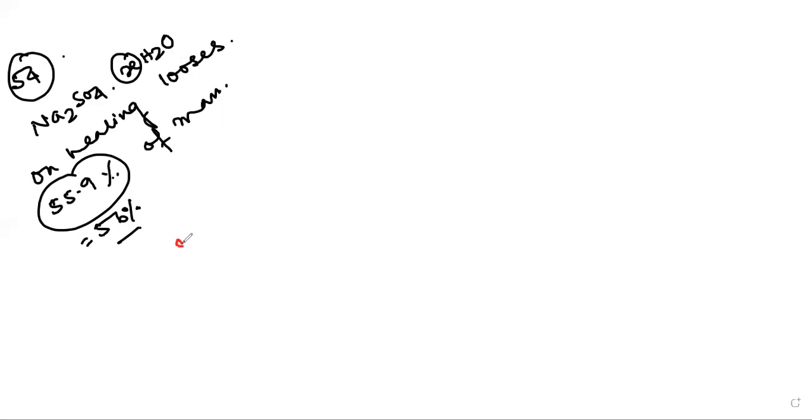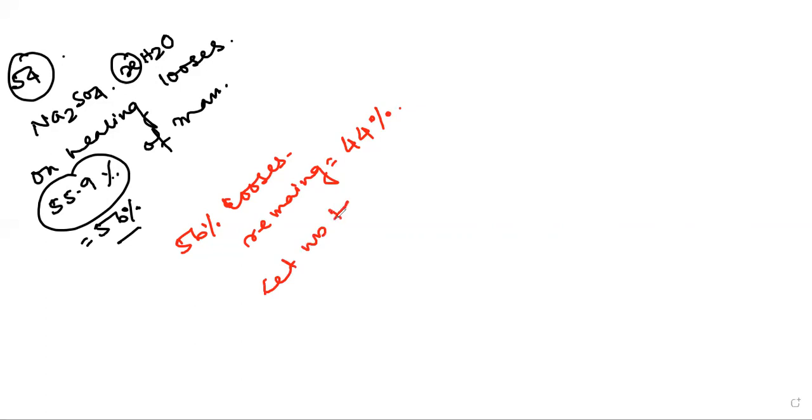You see that when 56% is lost, remaining is 44%. Let us take the initial mass is equal to Z gram.